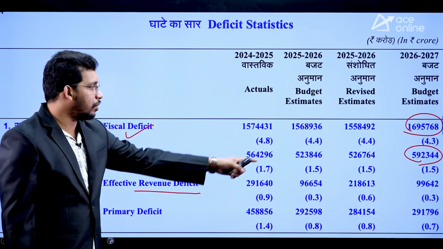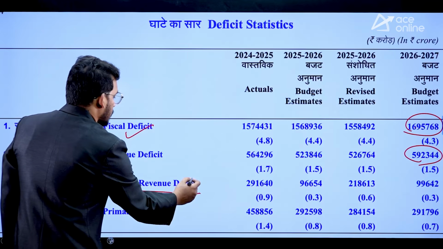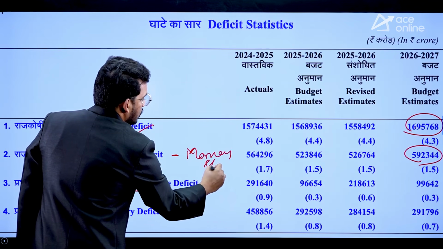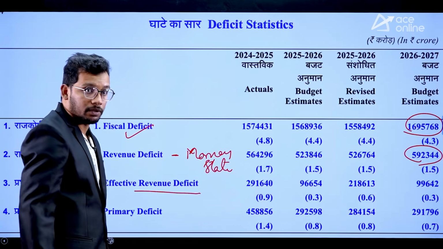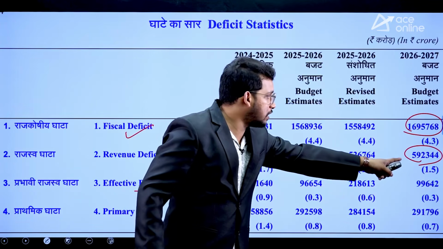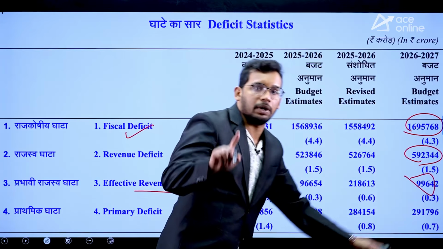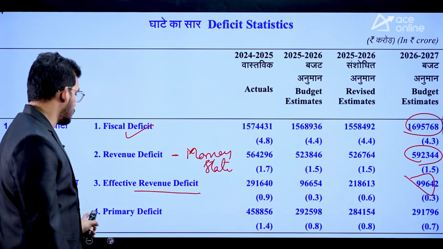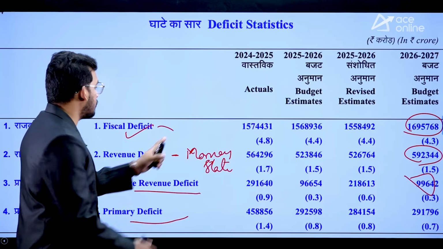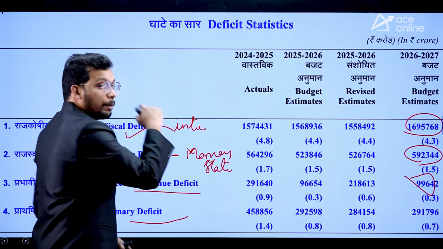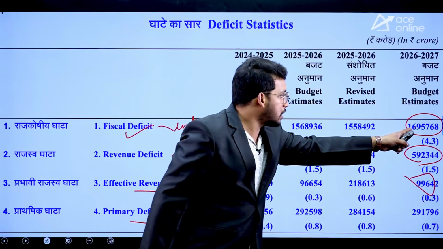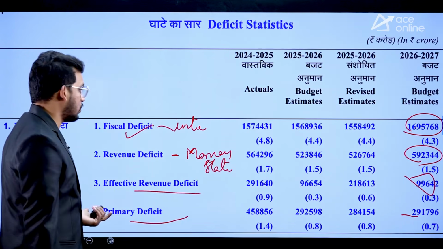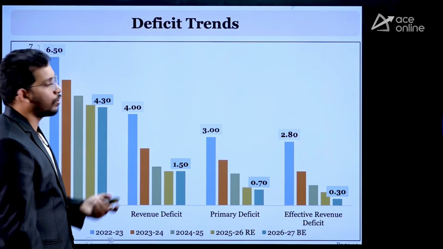Okay. Effective revenue deficit means revenue deficit minus money granted to the states. This is actually part of revenue expenditure, right? So that is 4.9 we have already seen. 5.9 minus 4.9, approximately 1 lakh crore. That is 99,000 crores, the effective revenue deficit. Primary deficit means fiscal deficit minus interest payments. Interest payments how much? 14 lakh crore. 16.9 minus 14, that is 2.9 lakh crores. So these are the deficits in terms of total money.